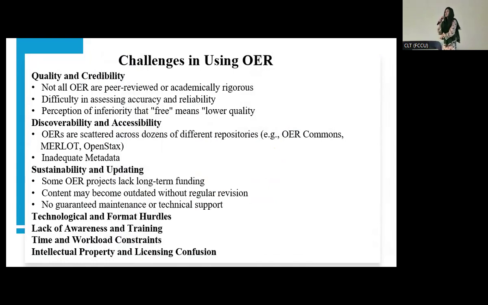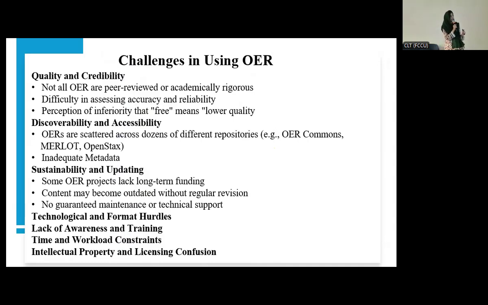Because I say this in my information literacy session every single time, that we are living in a digital world where everyone can write anything about anything, anytime, right? So it's not good for us to trust a source blindly. It's not like if somebody is claiming that this is an OER source, you are going to blindly trust that source. No, you are not going to do it, because if it's peer reviewed, it's a good source. If it's not, then there is a big note for that source.